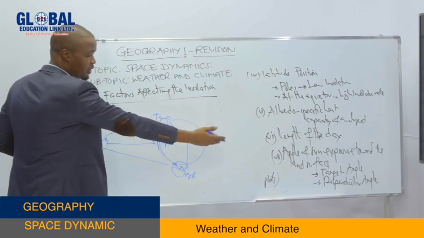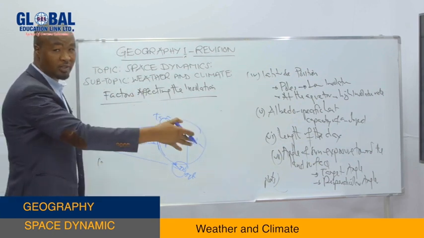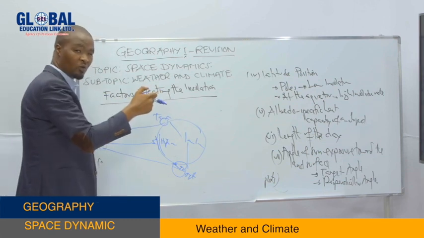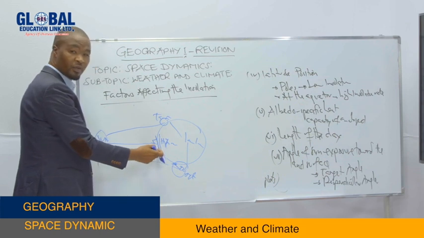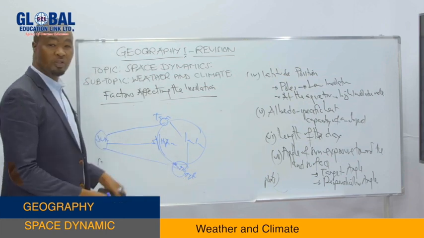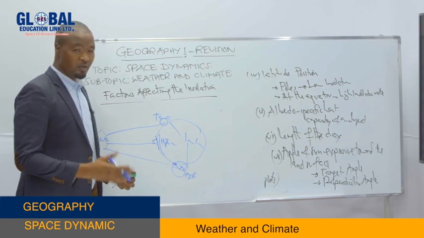That's why we say it depends on the angle of the sun exposure towards the land surface. If the heat energy meets the land surface at right angle, at this point the land will assume a high insolation rate, while at this point it will assume what? The low insolation rate. Thank you very much.